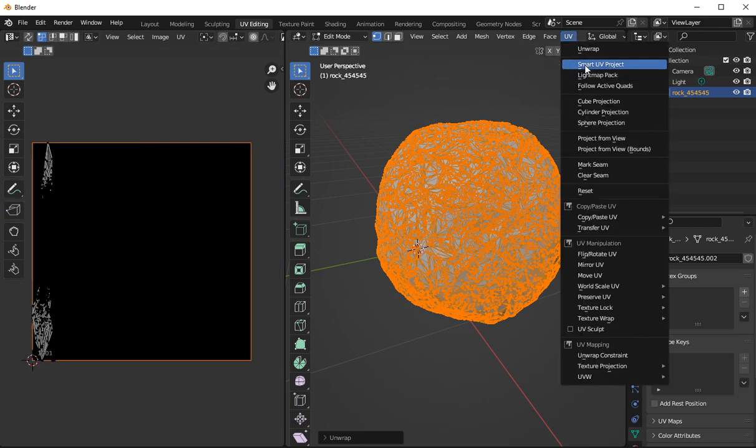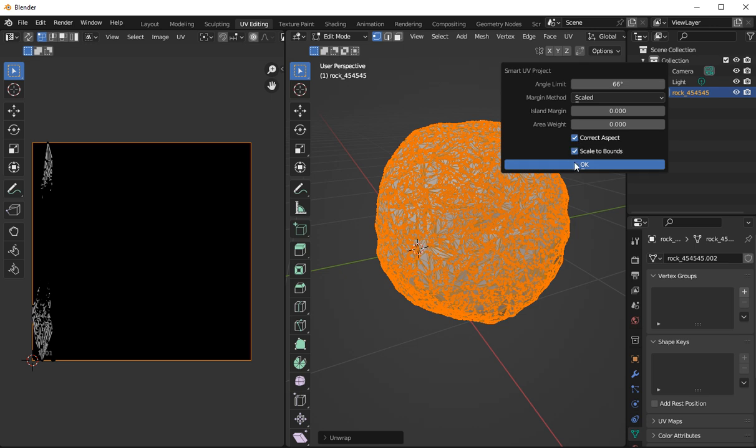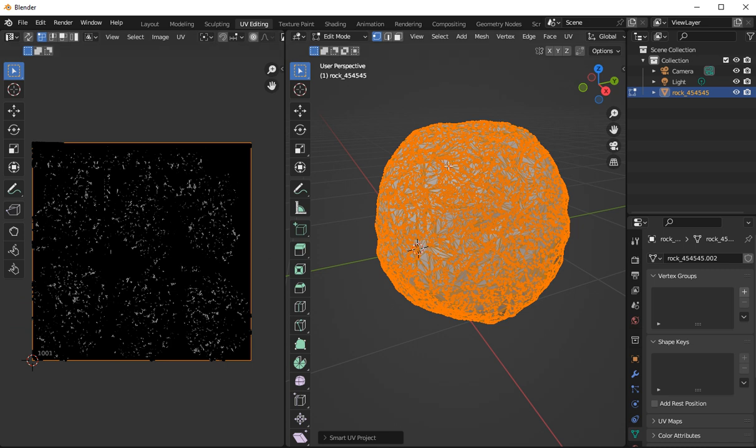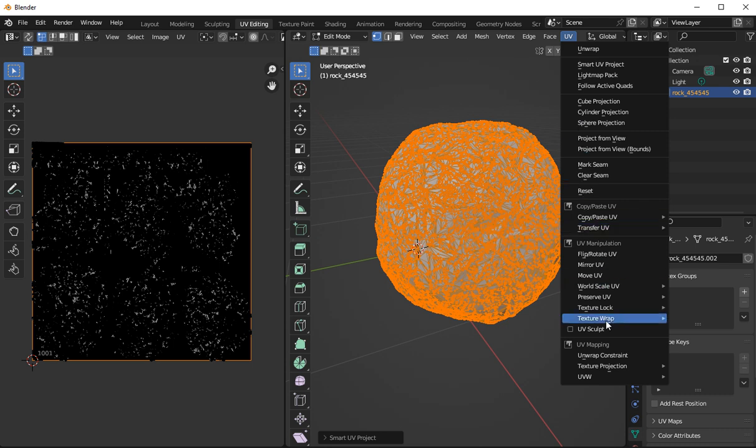We can try this map. Just tick that, and go okay. Now this is the map we're actually using. Look, this is the map we've actually got. So now, if you want that kind of UV map, you can do that. You can come back down here and look at different maps.